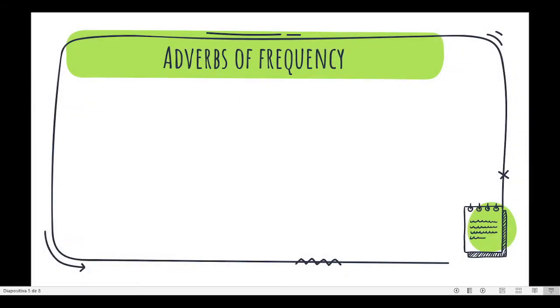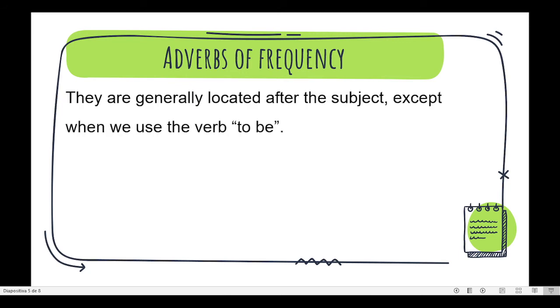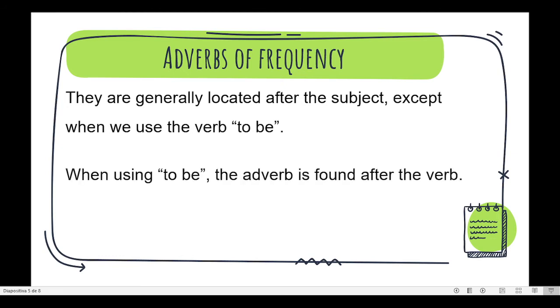Now, what are the grammatical rules of the adverbs of frequency? I mean, where they are located in a sentence. Well, they are generally located after the subject, except when we use the verb to be. When using to be, the adverb is found after the verb.